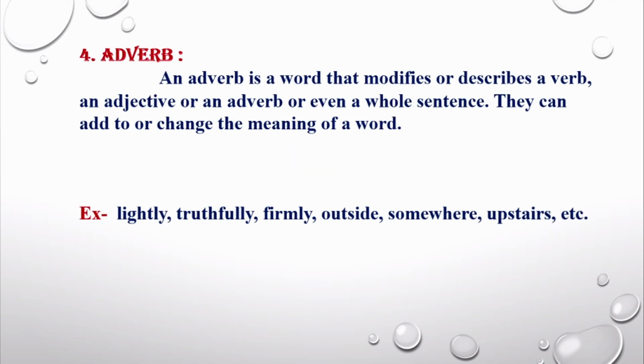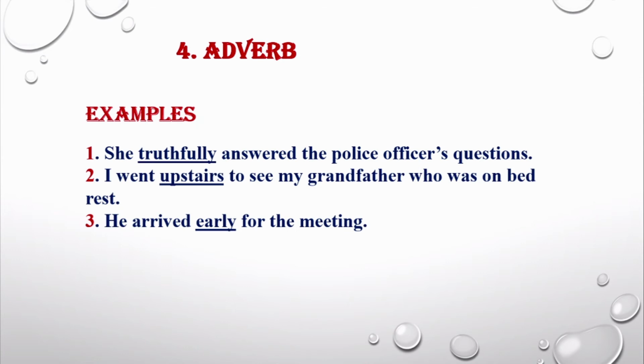A fourth part of speech is adverb. An adverb is a word that modifies or describes a verb, an adjective or an adverb or even a whole sentence. They can add to or change the meaning of a word. For example, lightly, truthfully, firmly, outside, somewhere, upstairs, etc. These are adverbs. Now let's look at the examples.